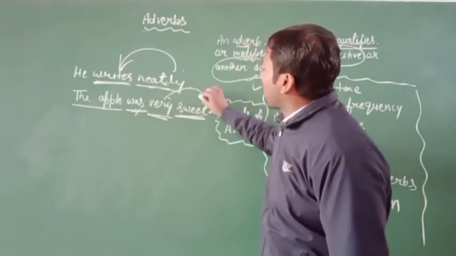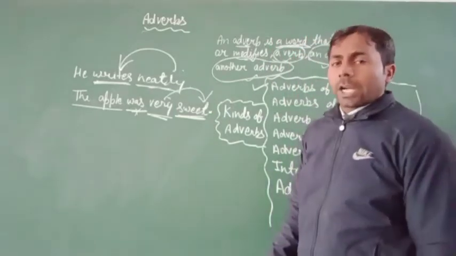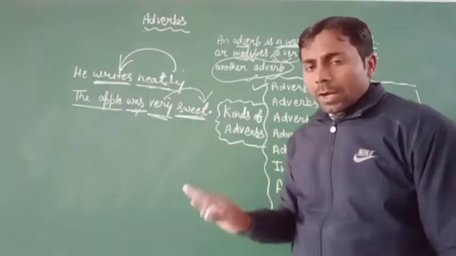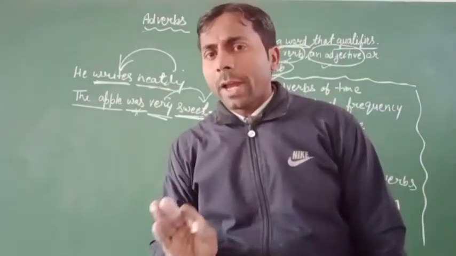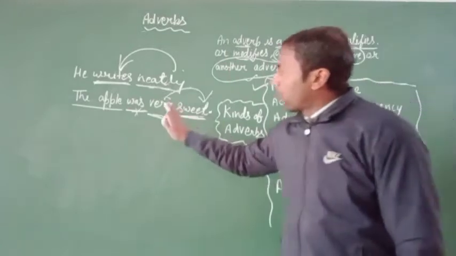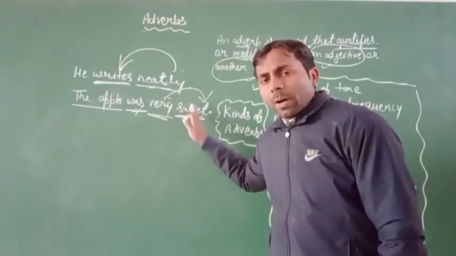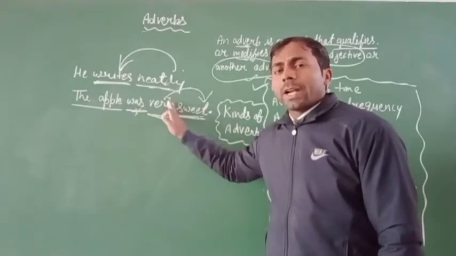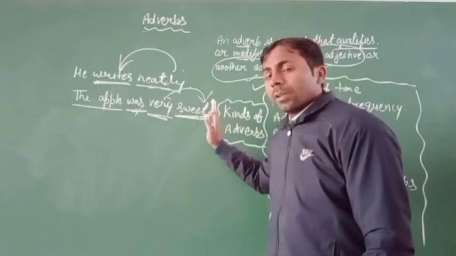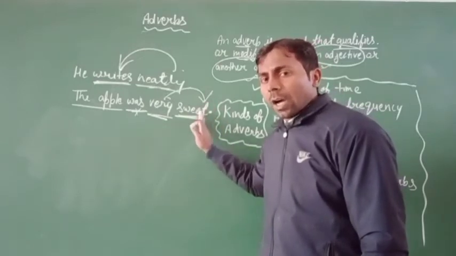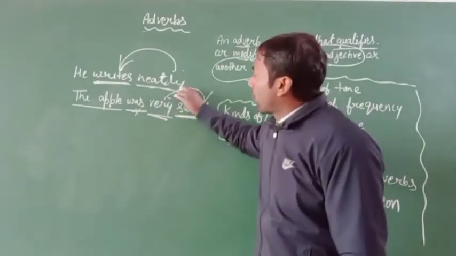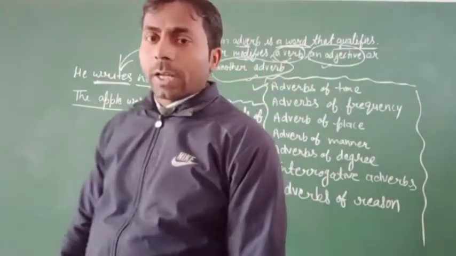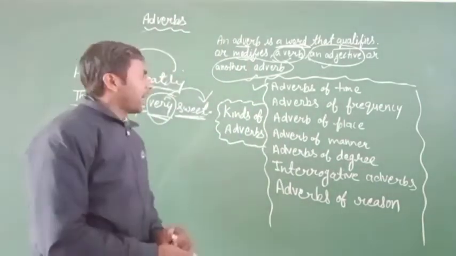It is qualifying or modifying the adjective. Sweet is an adjective, and here the word very qualifies the word sweet. So we can say that a word that qualifies an adjective is also called adverb. So the word very will be the adjective. Oh sorry, adverb. Clear? I hope you understand it very well.